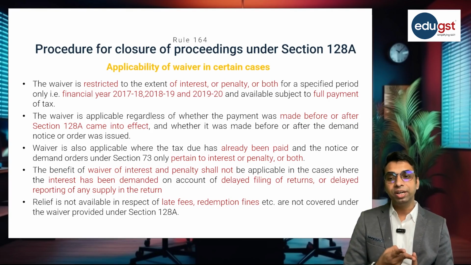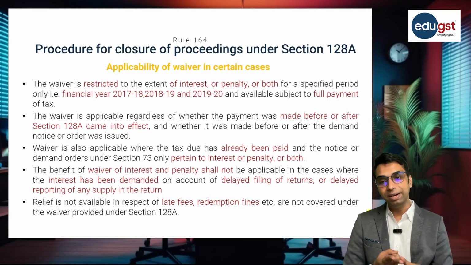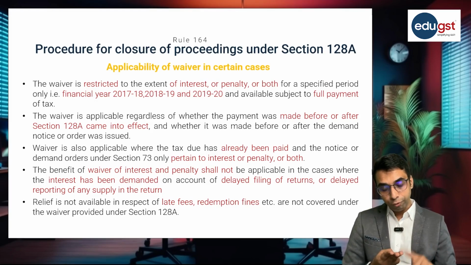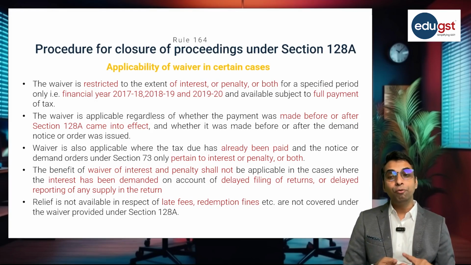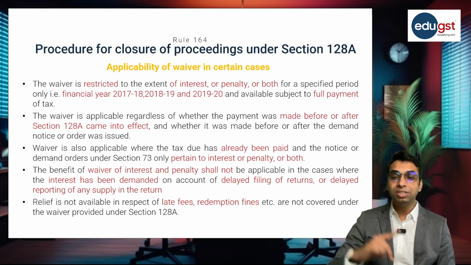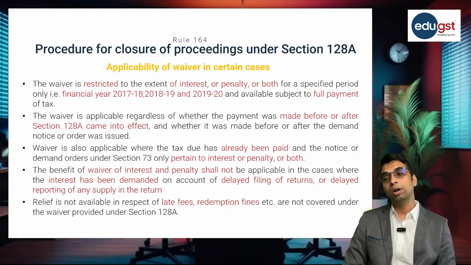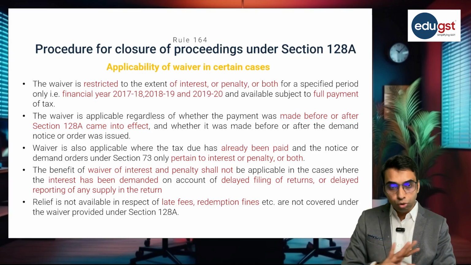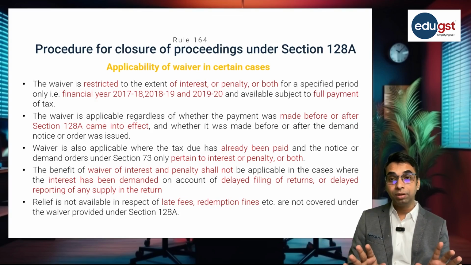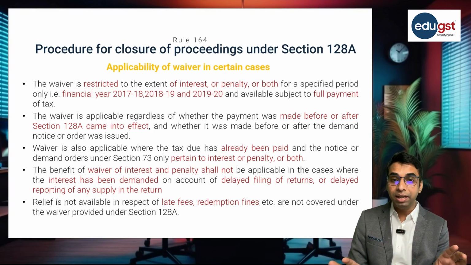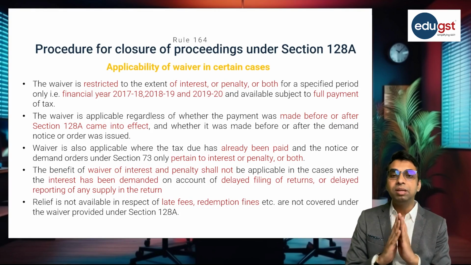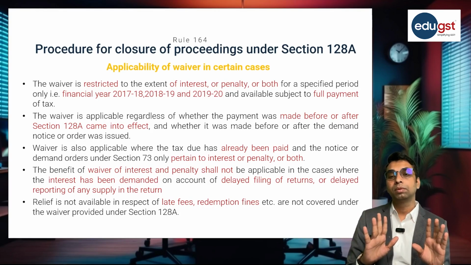The waiver is subject to full payment of tax which is demanded in the show cause notice or in the order. So there is no scope for partial payment. If you are making any partial payment, in that case this amnesty scheme is not applicable.